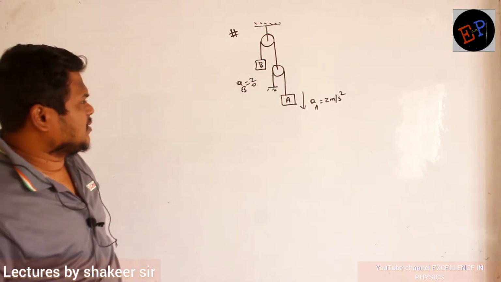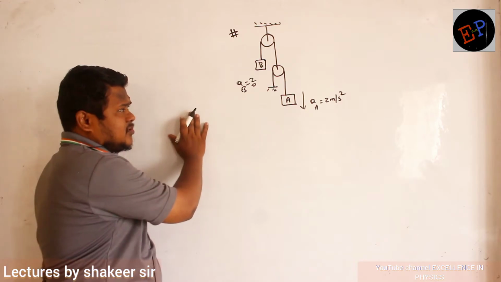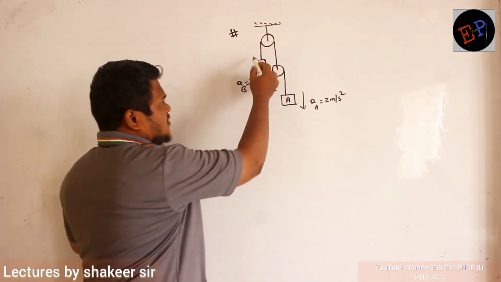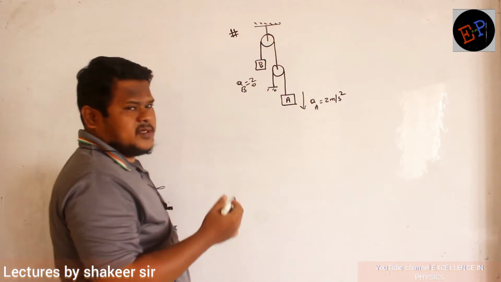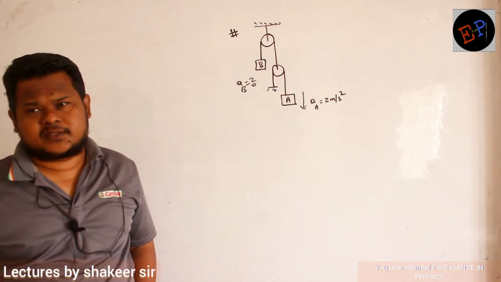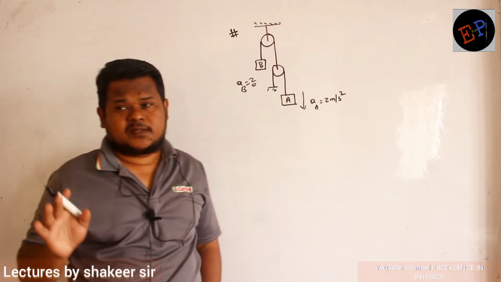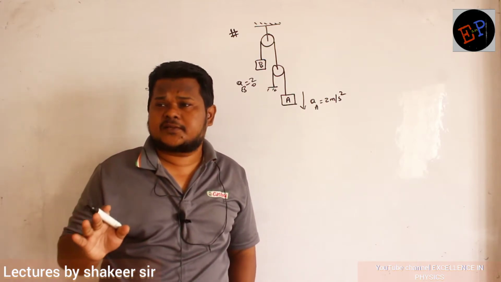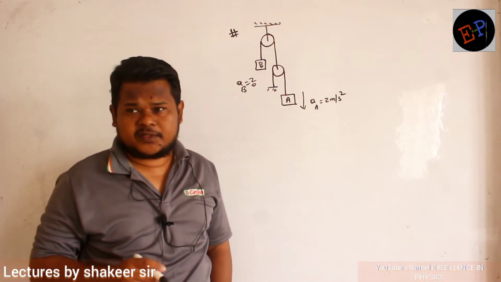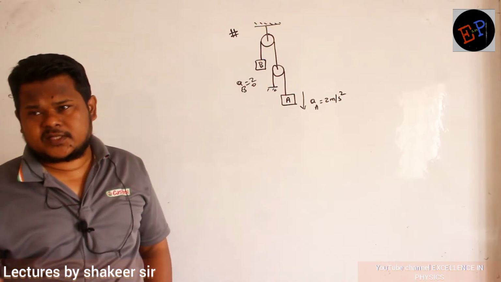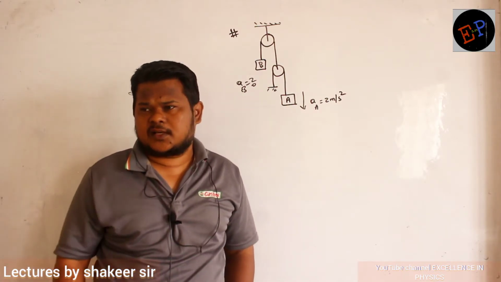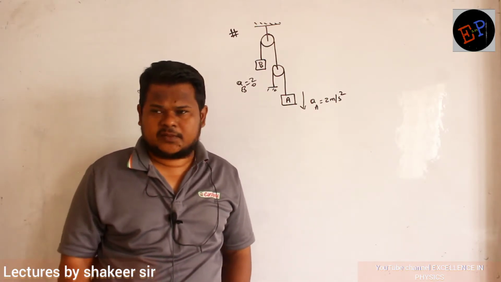Clear? Now here, how many strings are there totally? 2 strings are there, this is one string, this is another string. So here, either you can use the calculus method or you can use the virtual work done method. Point method cannot be used. Point method we can use in which condition? Only if there is a single rope. But here we have 2 ropes. So you have to use either the calculus method, that is VA plus VB is equal to 2VP, or you can use the virtual work done method. Are you able to understand?